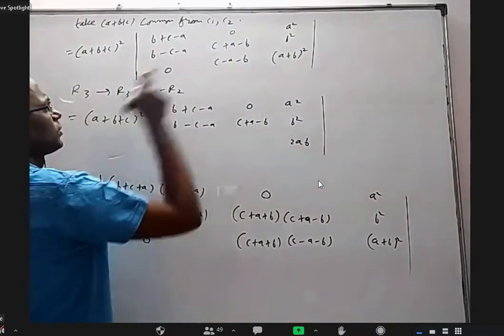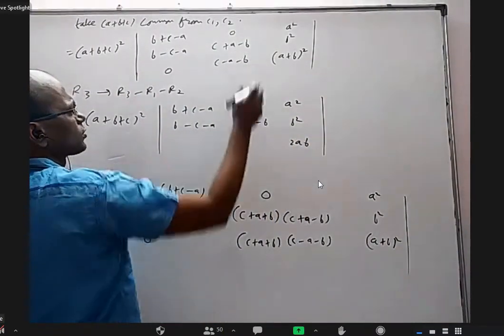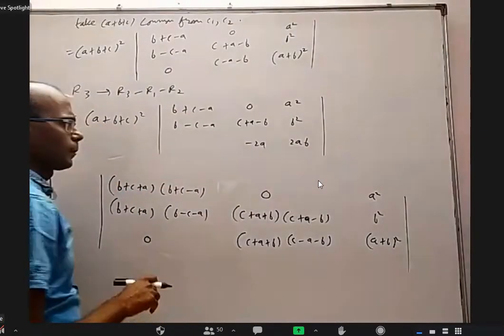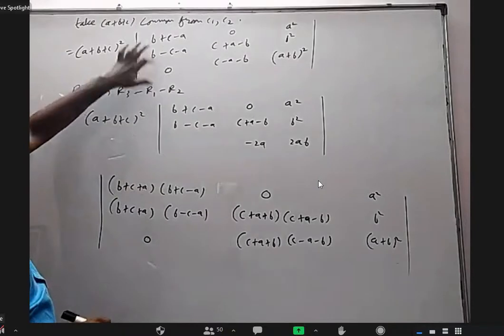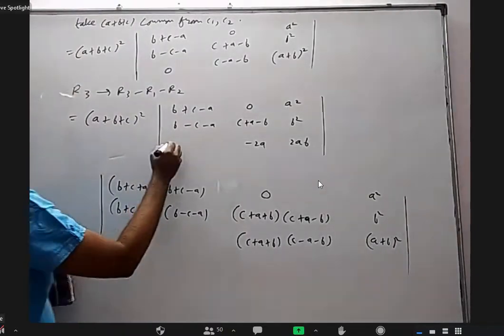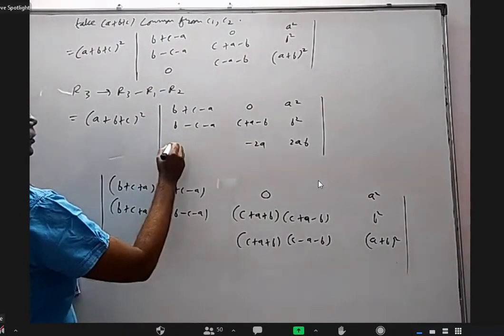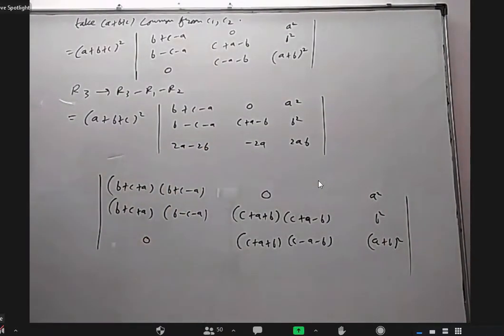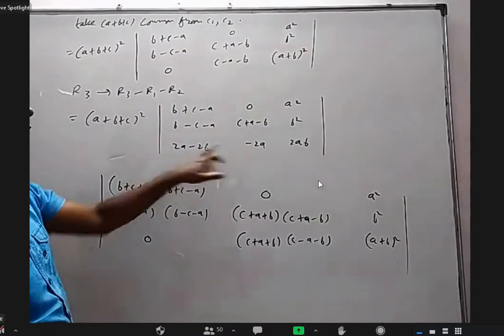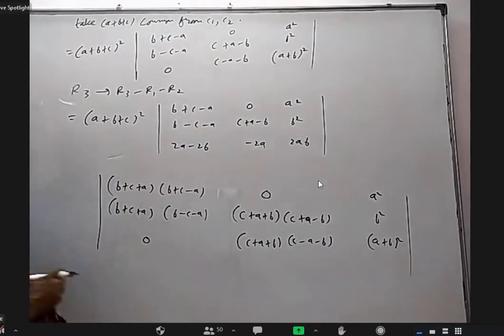This is 2ab. From this, I'm removing this. So C is 1, B is 1. I'll get minus 2a. And here, I'm adding these two, removing from this. The only C got cancelled. I will get 2a minus 2b. If I don't like this 2a, this I can add to this. Okay.